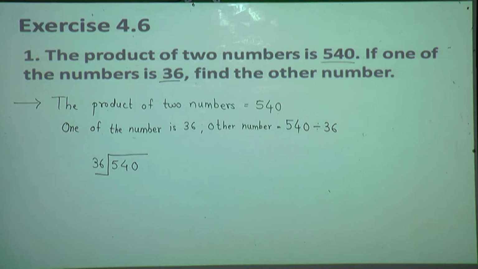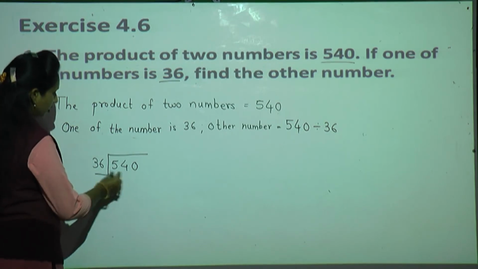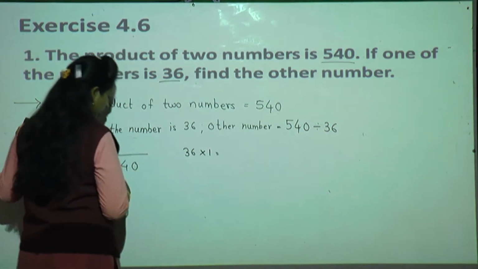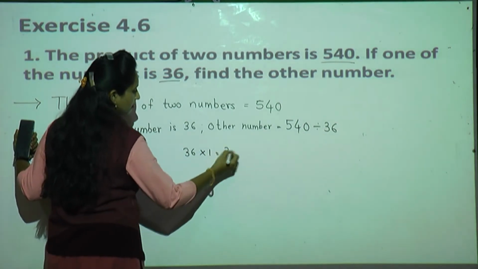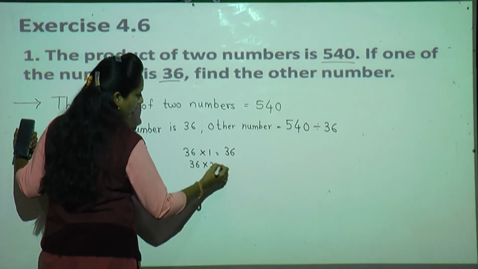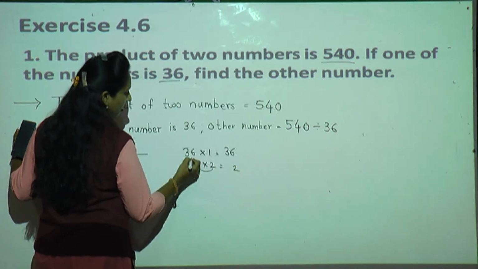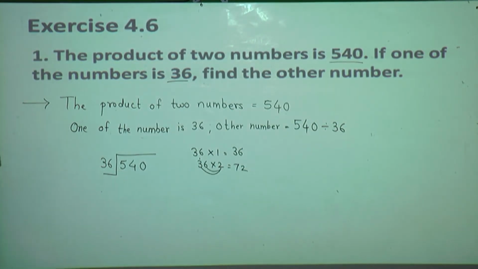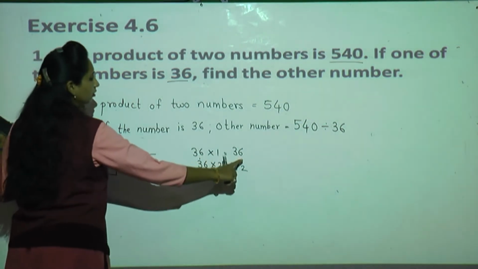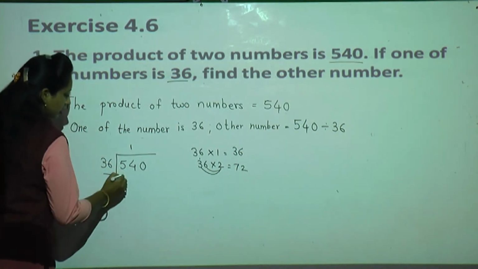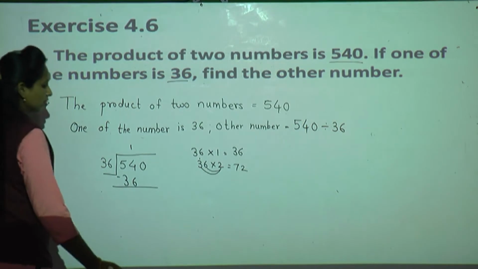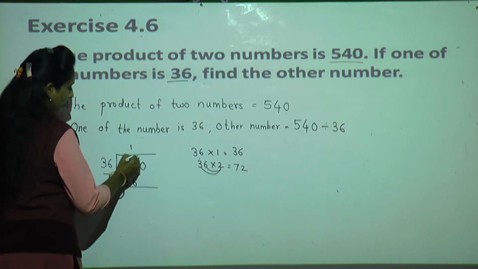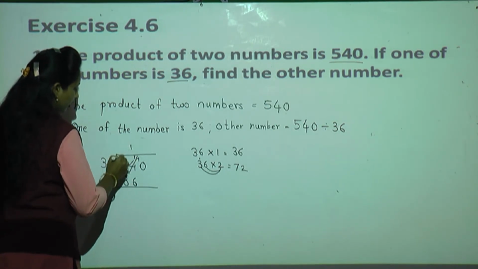Now see, 36, 2 digit, start with 2 digit, 36 is there. You can go with the table also, write one table till 54 comes. 36 ones are 36, 36 twos are, now see, 2 6s are 12, carry 1, 2 3s are 6 plus 1, 7. Now 72. We cannot subtract 72 from 54. So we should go with the quotient 1 only. 36 ones are 36. Now do the subtraction. 4 minus 6, we cannot. Cut the 4, write as it is. Take borrow from neighbor. Neighbor is having 5. He will give 1. 4 will remain.